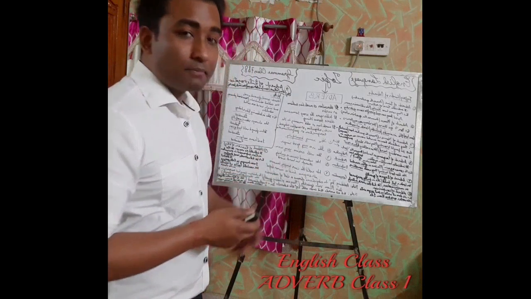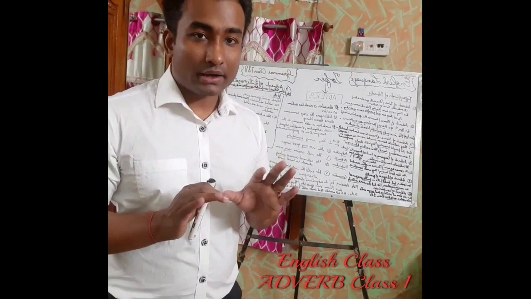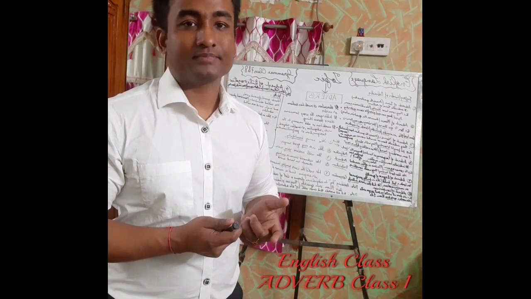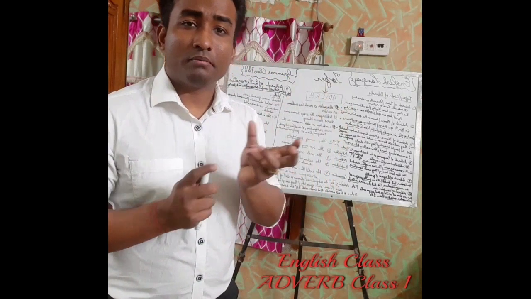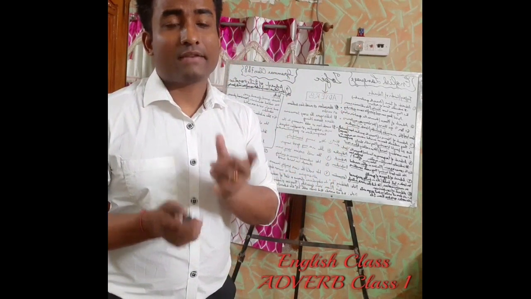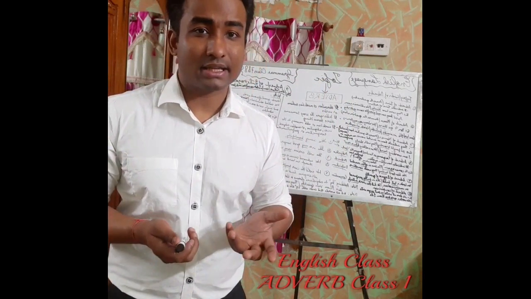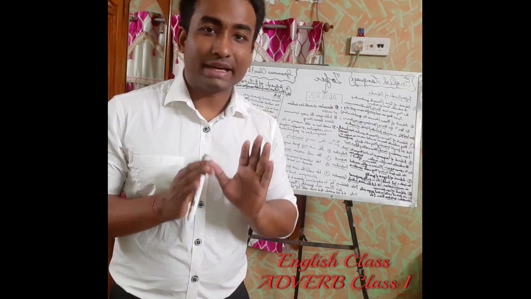I can give you more examples. They are reading quietly. They are reading quietly. So this quiet is again an adjective and I'm putting ly to make an adverb. They are reading quietly. So reading is a verb.